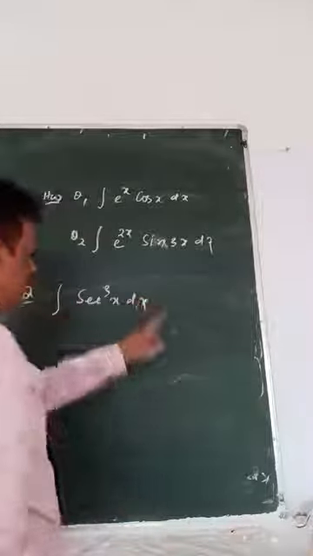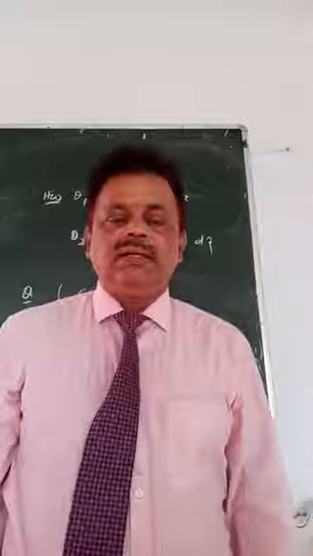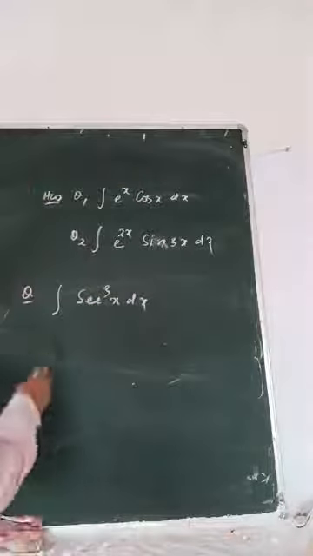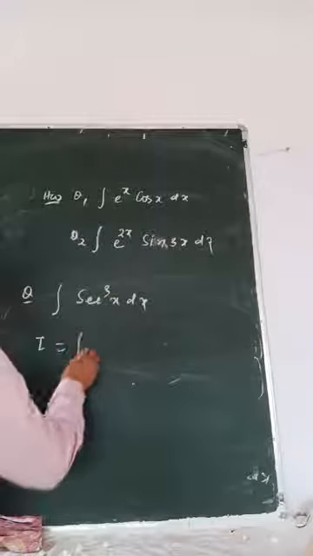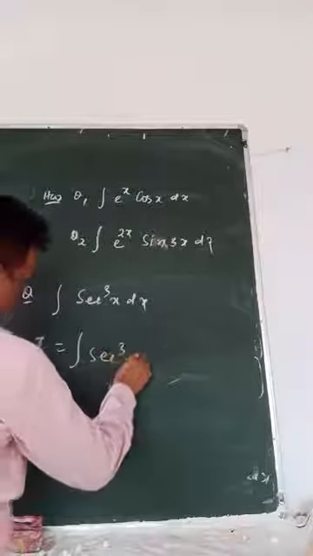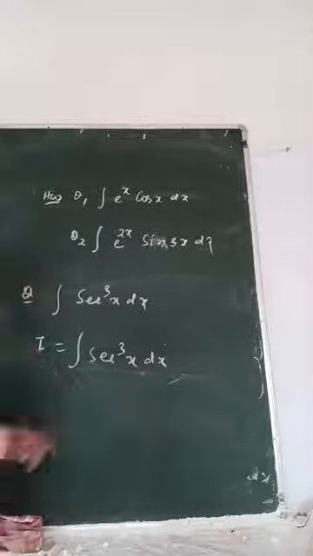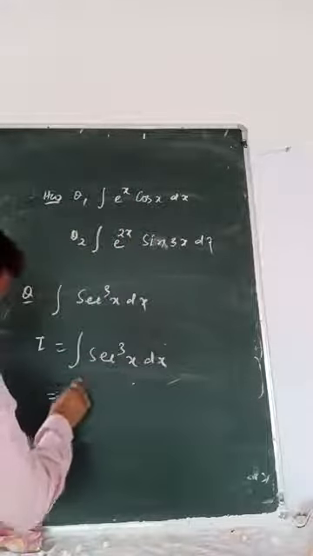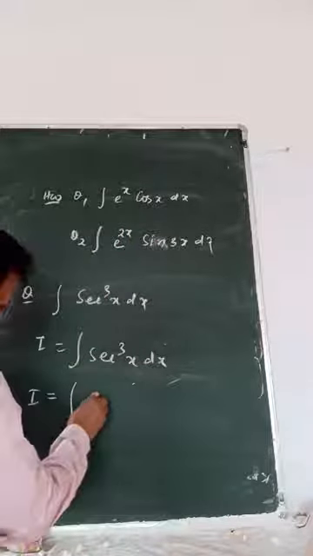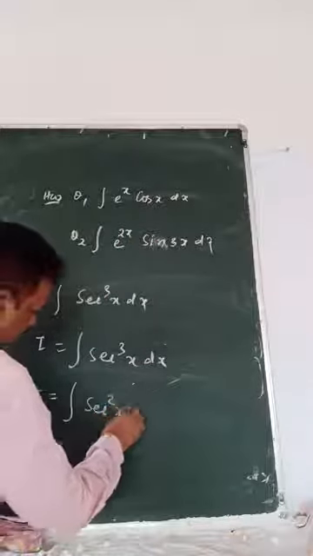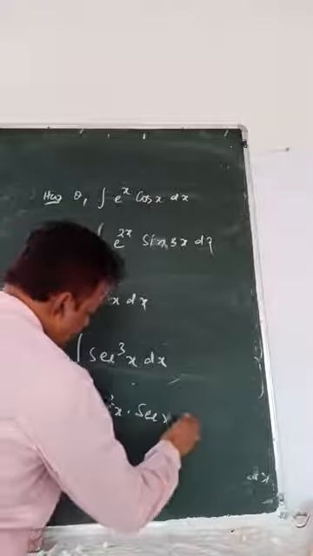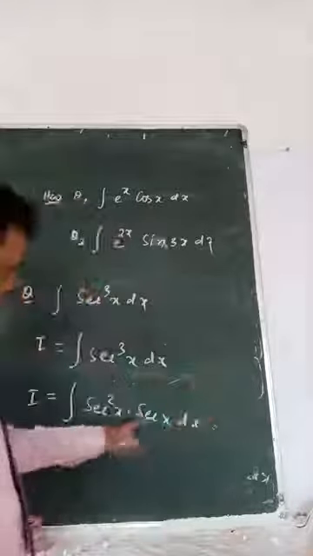There are no 2 functions here. So how to integrate? Now I will write I equals integral of sec cube x. Splitting sec cube x, it will be sec square x sec x dx. So both are sec.